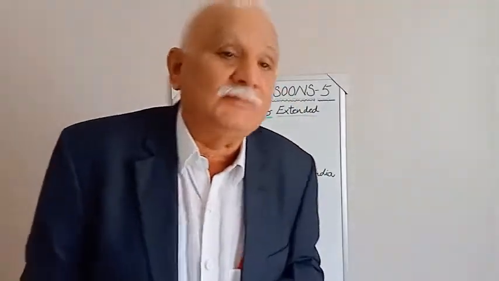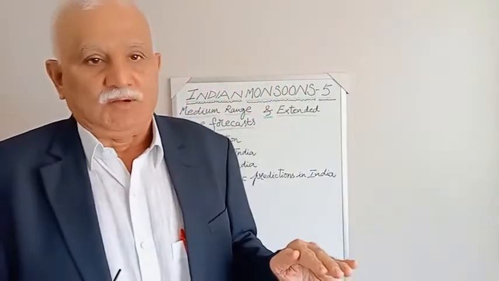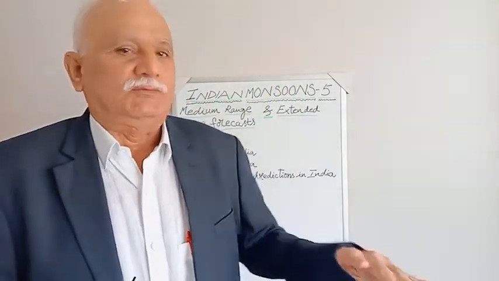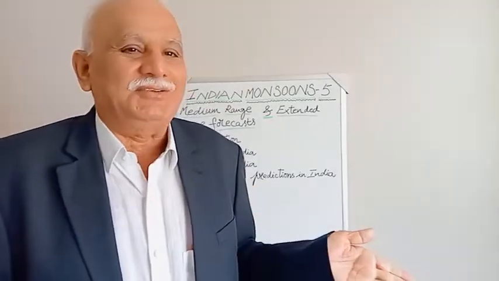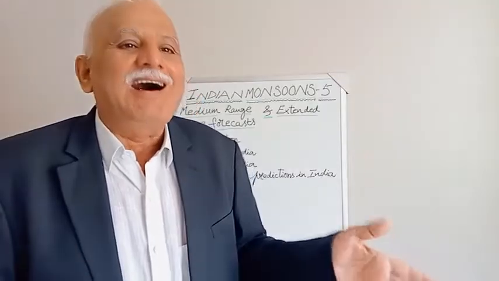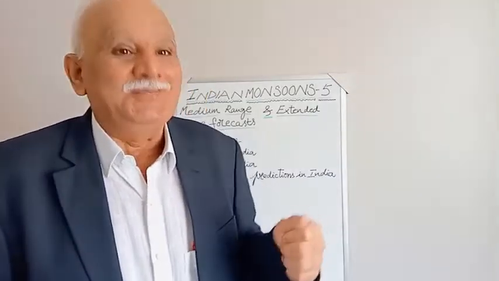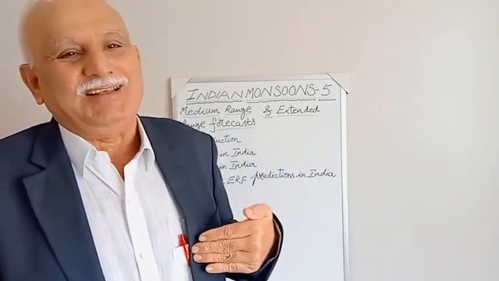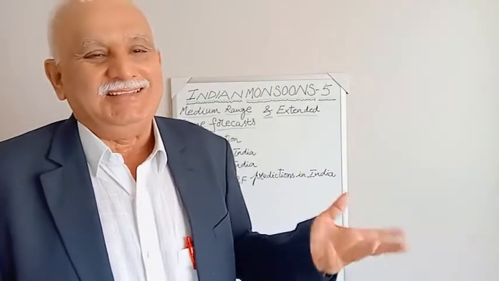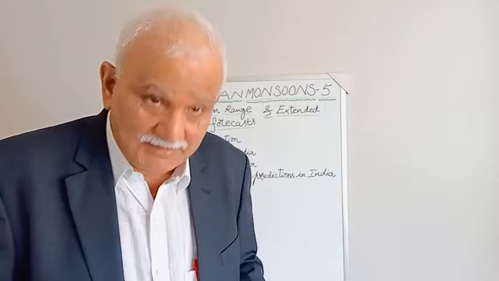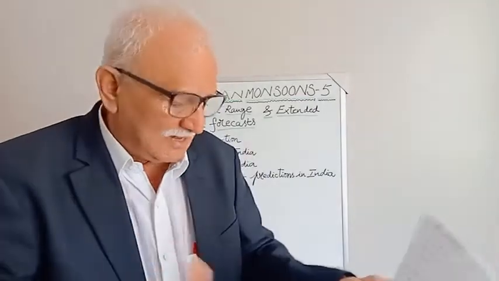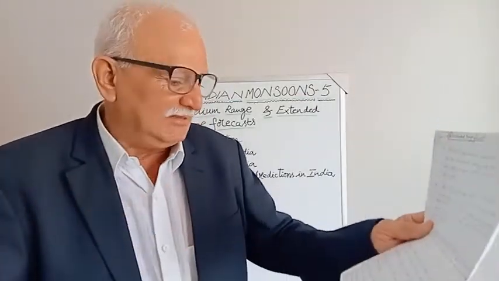As I said several times, there is a monsoon trough. If it reaches the foothills of the Himalayas, naturally there is a lull or less active monsoon. When it reaches the equatorial region, there is heavy rainfall. This bit will come. For your academic interest, I will read the statement as you would get it in the exam.